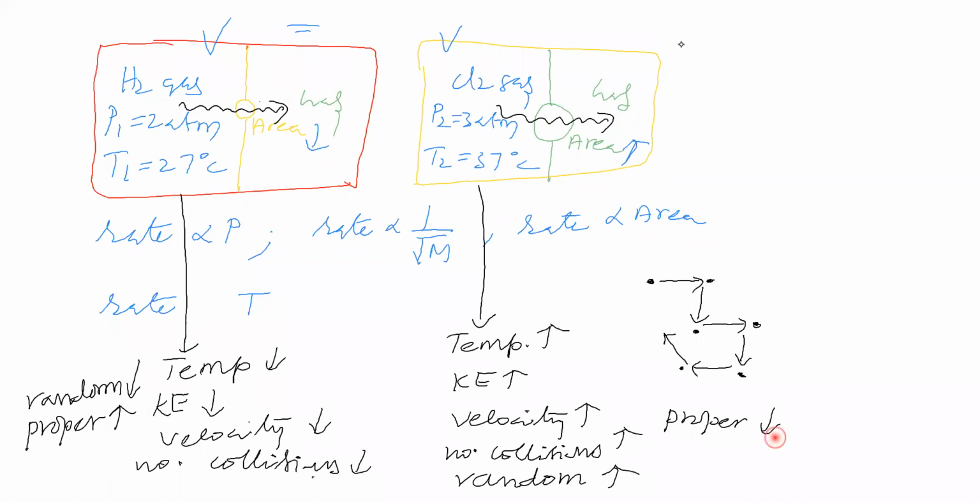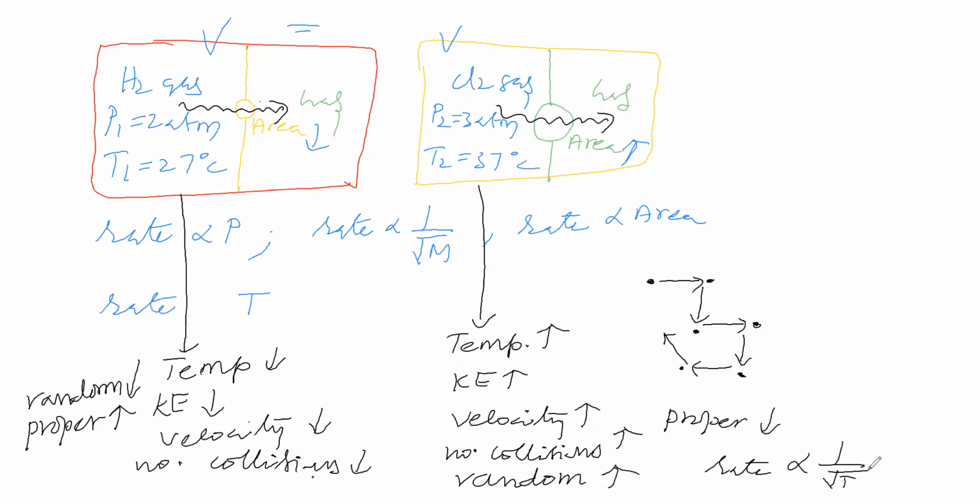How the proper motion will be there with respect to temperature, that you see. Temperature is high means proper motion becoming less. So what is the relation? Rate of diffusion is inversely proportional to the square root of temperature.